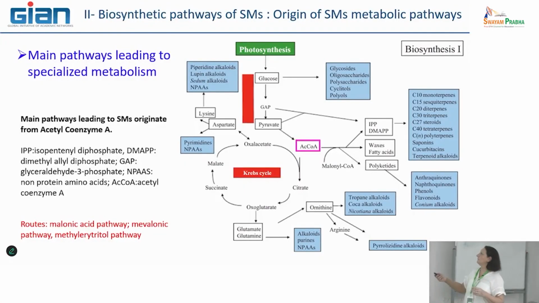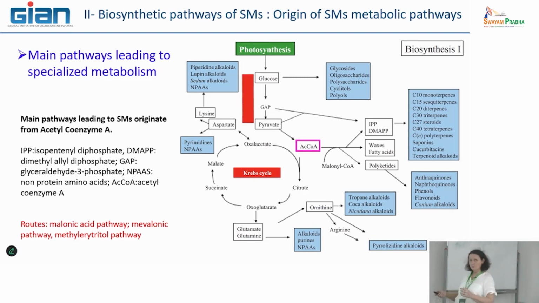That means you need enough glucose at the beginning, so you need an efficient photosynthesis to produce all the molecules needed for these intermediates. These intermediates can be directly included in what we call the Krebs cycle. You have perhaps already seen that in a biochemistry lecture.